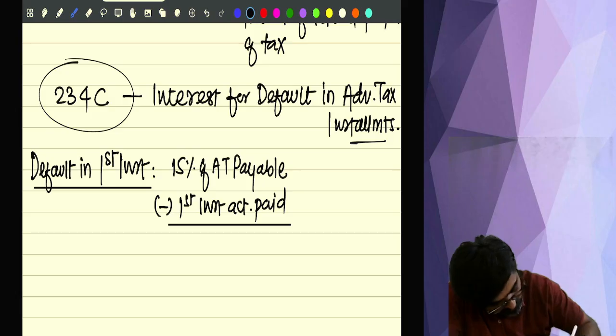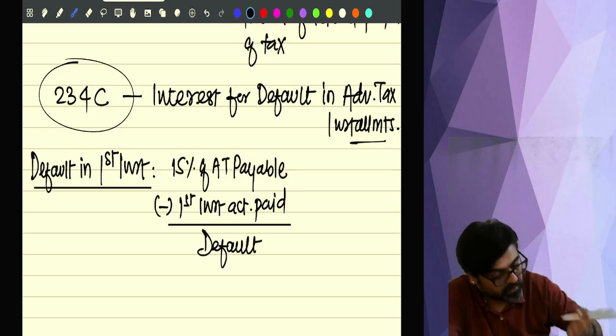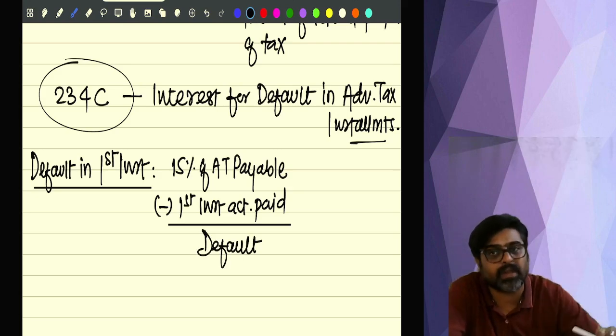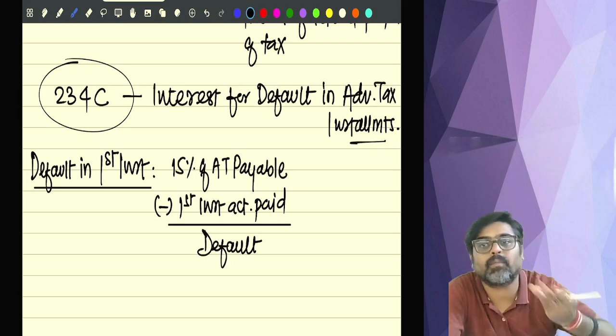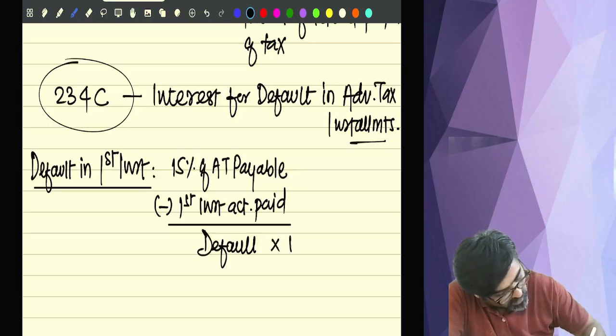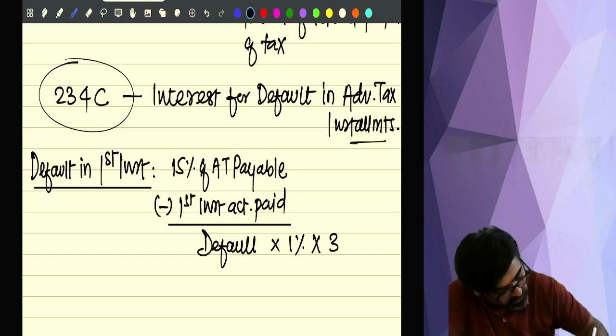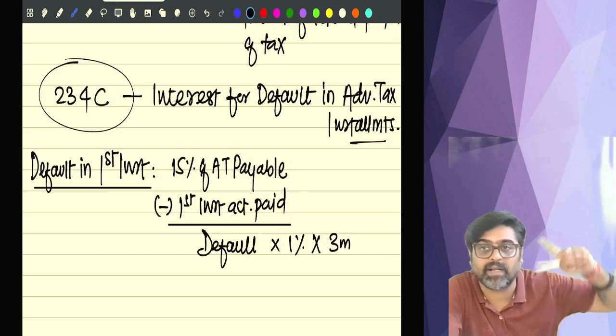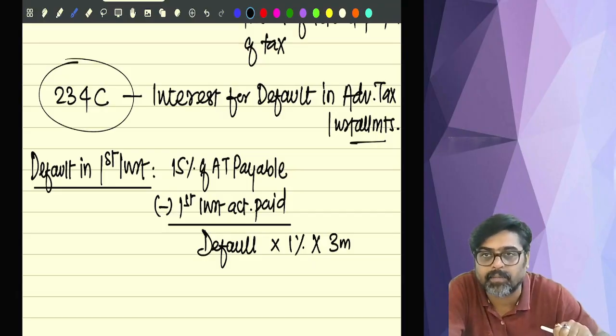This is the default. So if you have paid less as compared to 15%, how much less you have paid, that is your default. For that default, 1% will be charged, and that too for 3 months, because the next installment is going to come after 3 months.